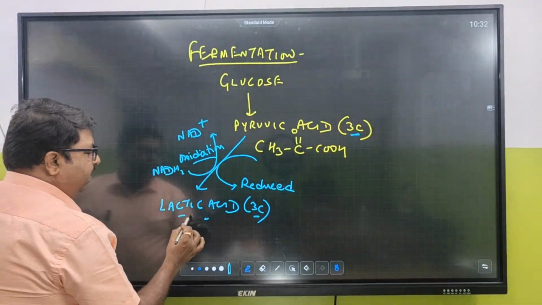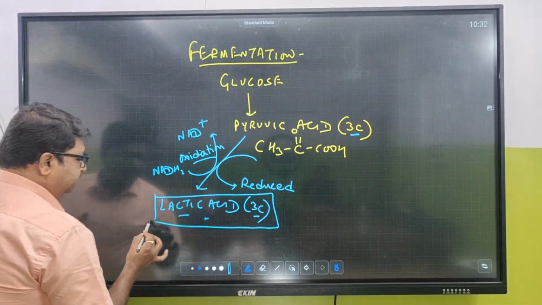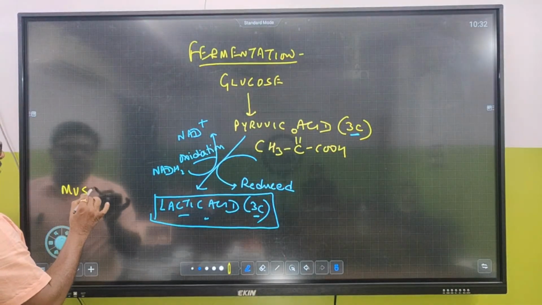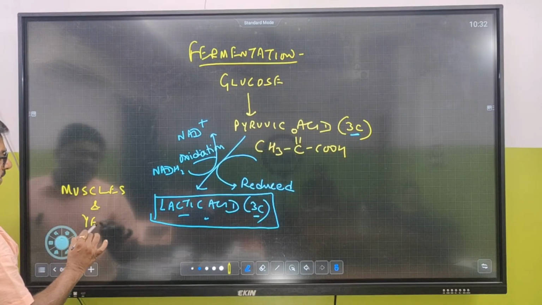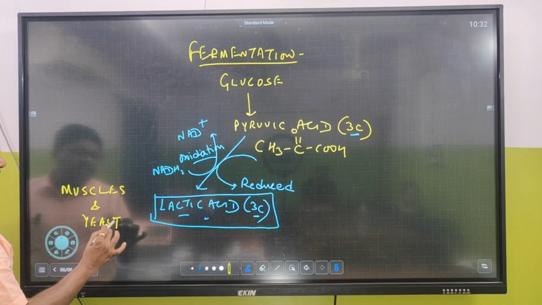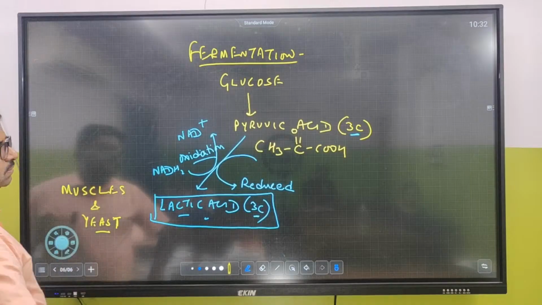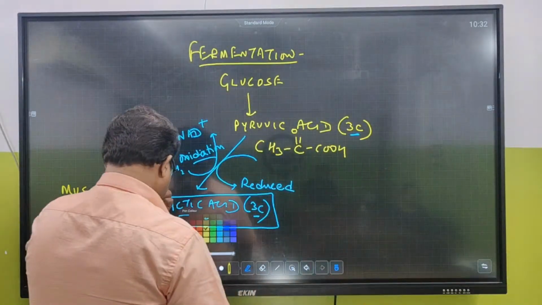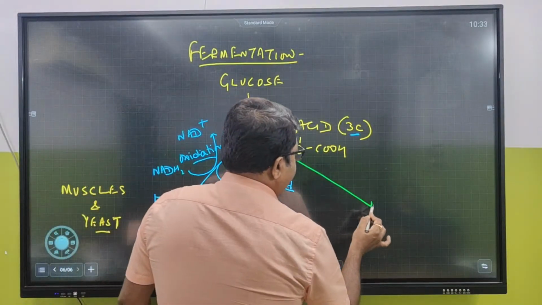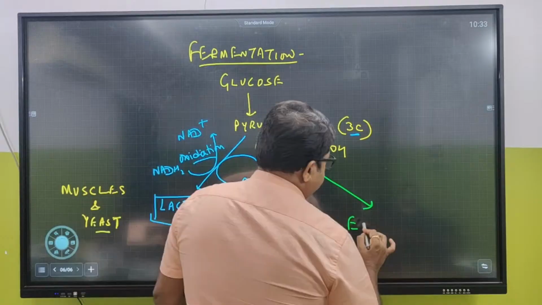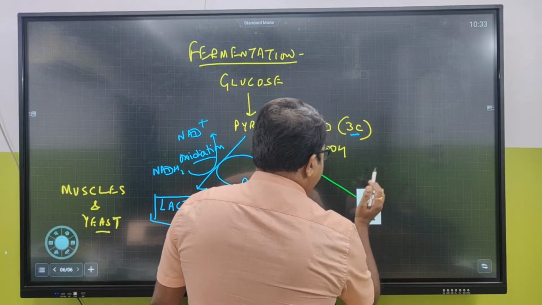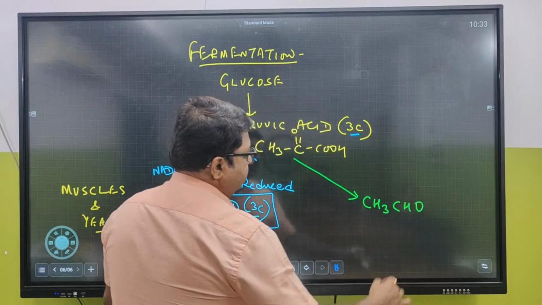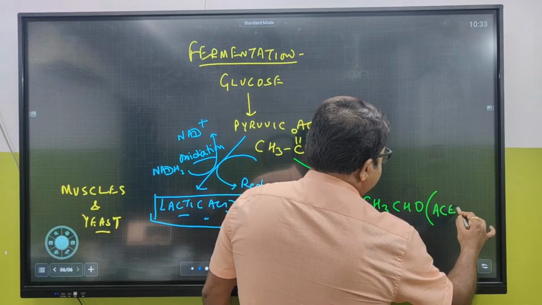But this fermentation takes place where? In which part of the body? Come on. Muscles. Very good. It takes place inside muscles, and even in yeast cells. But from pyruvic acid, there is another pathway which can form ethanol. It's not going to make ethanol straight away. First, it has to make acetaldehyde, CH3CHO, which is acetaldehyde.